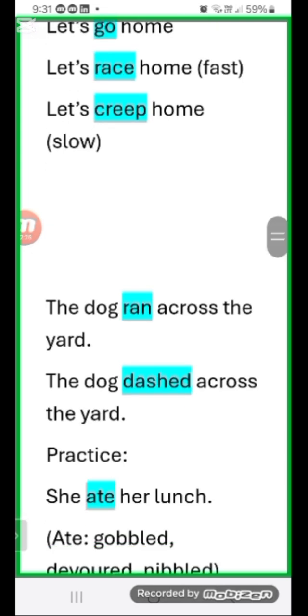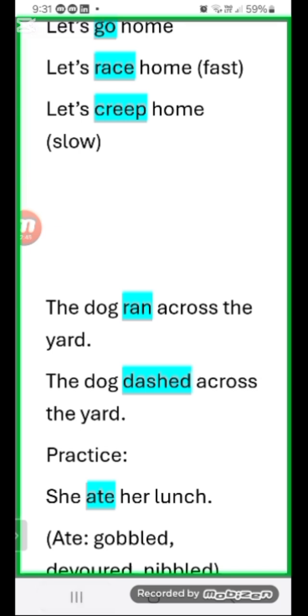Let's do one more example. The dog ran across the yard, and if we change ran into dashed, the dog dashed across the yard. So you see that dashed is making it more interesting. The dog ran across the yard, the dog dashed across the yard. Dash is making it more interesting and more exciting, right?